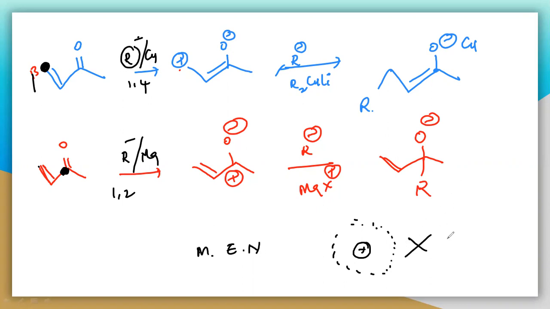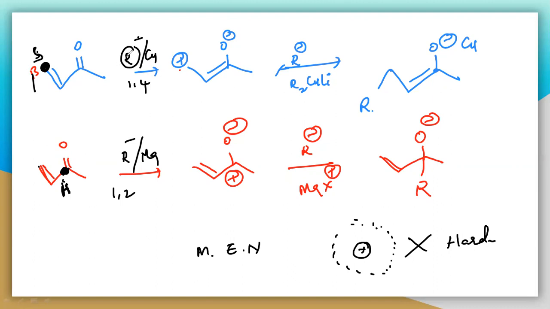So polarization is not possible. That is difficult in the polarization. That means the hardness will increase here. This carbon is more electronegative compared with this particular carbon, because this carbon is directly linked with the oxygen. So you will get the hardness for this carbon. Sorry, here you will get the softness, because you are getting less electronegativity compared with this carbonyl carbon. So this is a soft carbon and this is a hard carbon.